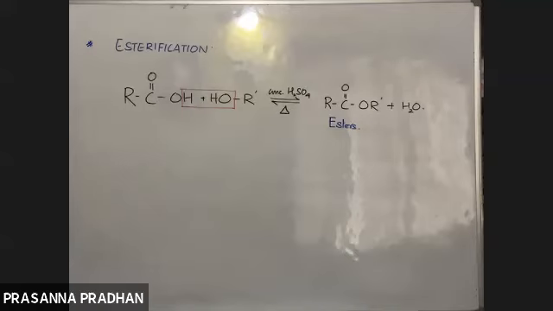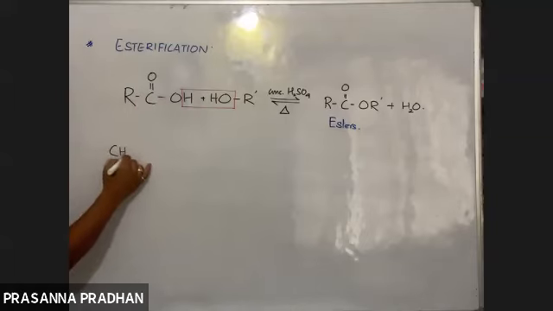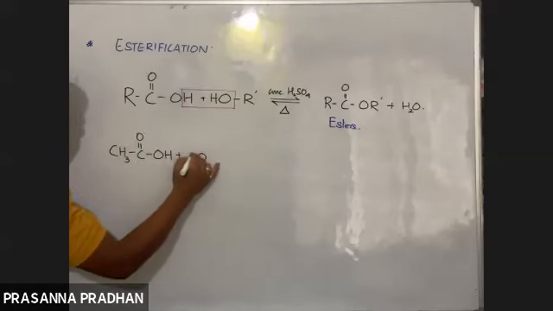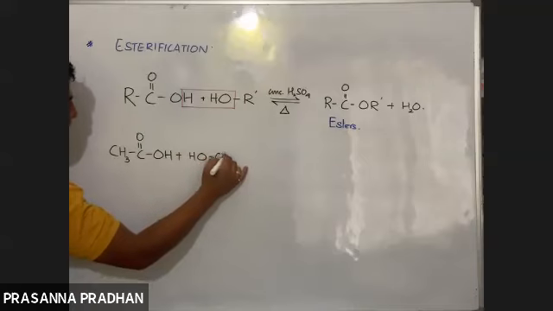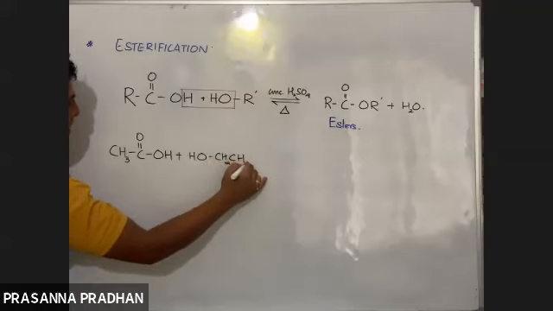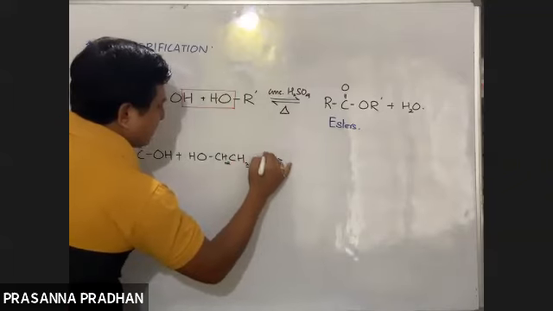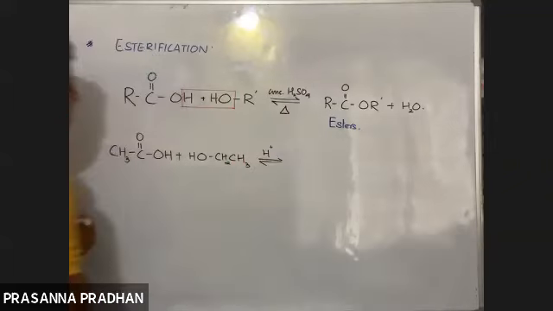Now I'm going to give you some reactants. So what happens when carboxylic acid is heated with this particular alcohol, ethyl alcohol? And remember again, this reaction is reversible. So what do you get?